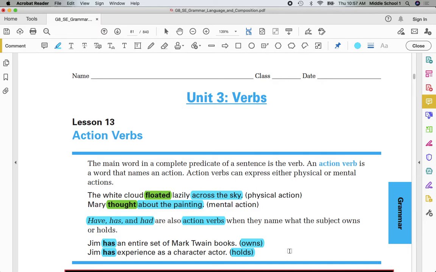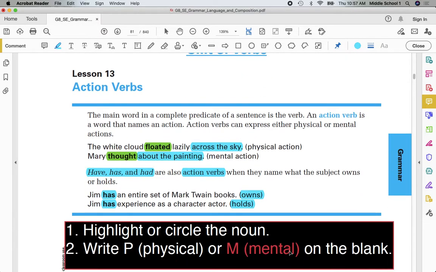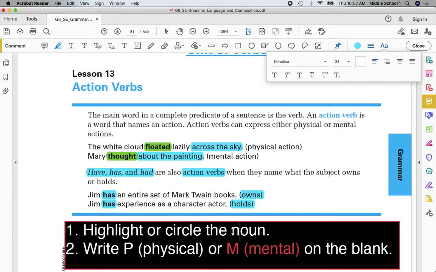Today, my task is going to be in several parts, and here's what I want you to do. We're not going to follow the directions on the page. We're simply going to highlight or circle the noun in the sentence, and then we're going to write physical or mental on the blank. I can see here I've already made a mistake. This should not be noun. This should be verb. Thank you for reminding me about that. Highlight or circle the verb, and then write physical or mental on the blank. I've got some examples listed here for us.